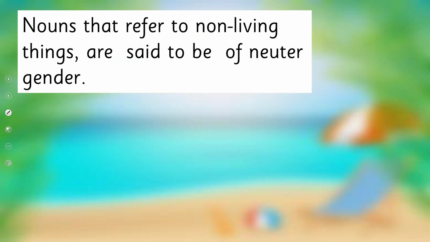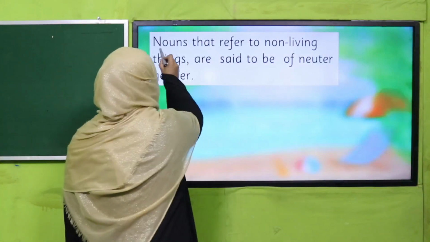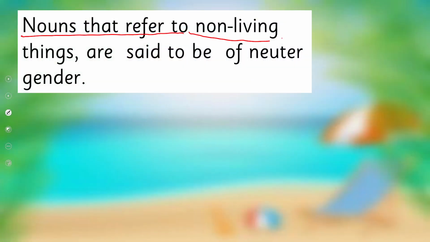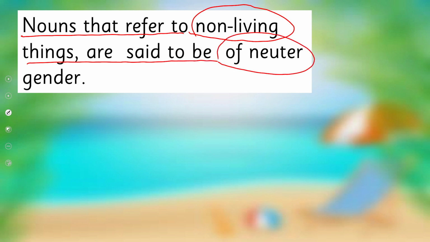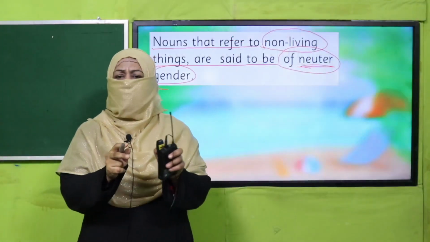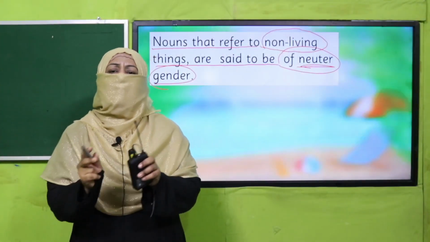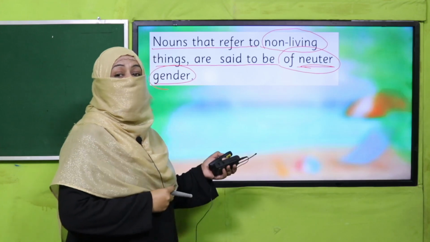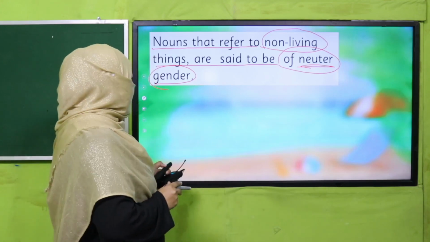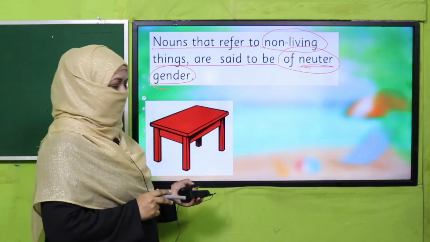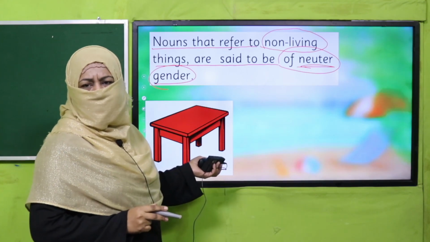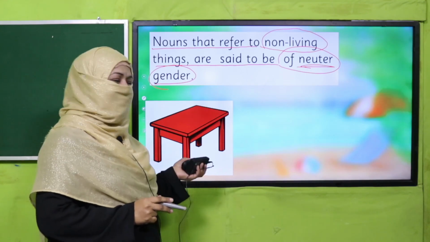The third thing which we are going to learn for the first time: nouns that refer to non-living things are said to be of neuter gender. Neuter, better, this word neuter means none of the gender. They don't have any gender, neither are they male nor female. That's why we call them neuter gender. And its examples are table. Does a table have a mama baba? No, that's why it's neuter gender.